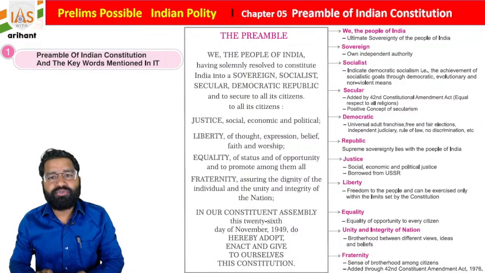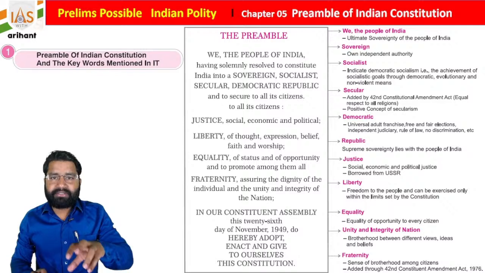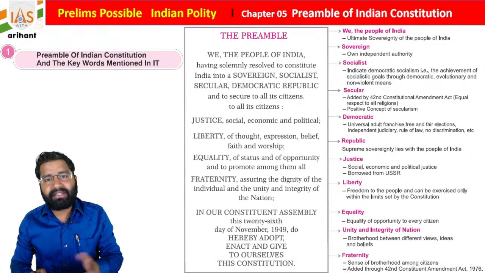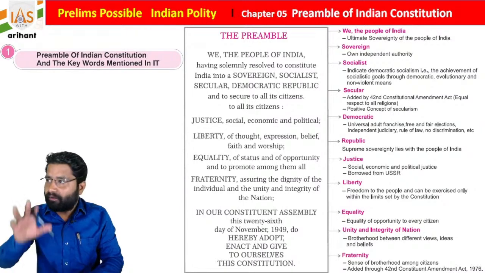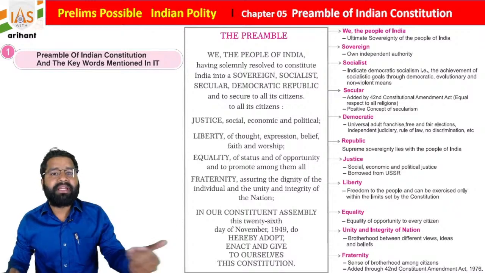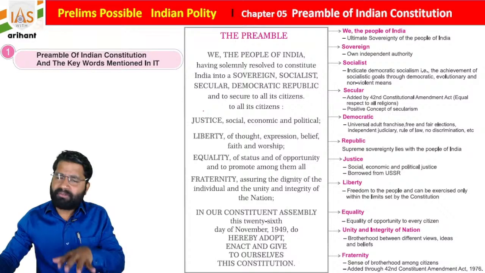It is also used as a guiding star. Let's suppose there is an ambiguous article, meaning there is a conflict between two articles. In that case we can use the preamble, which mentions what our constitution makers were trying to reflect. I hope everyone is aware of the same.